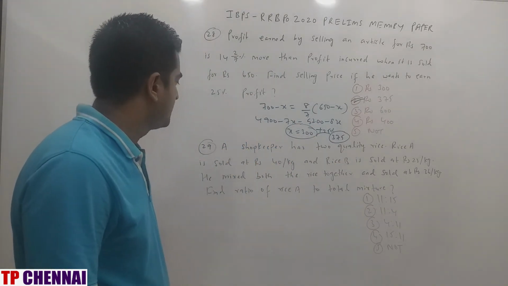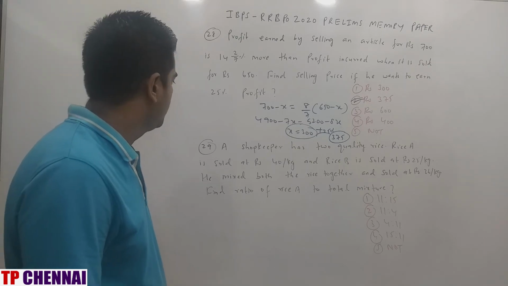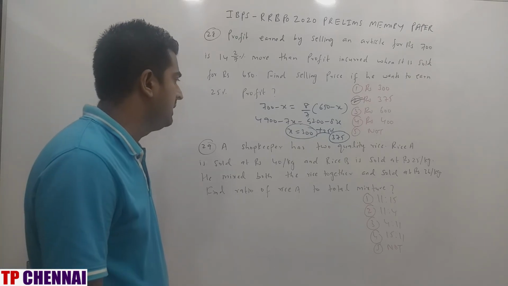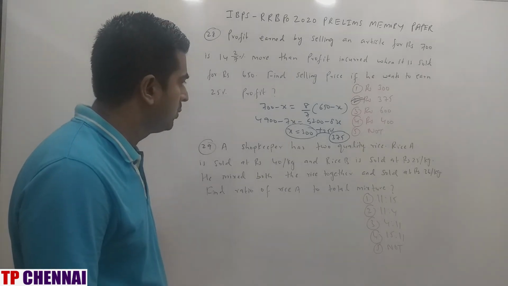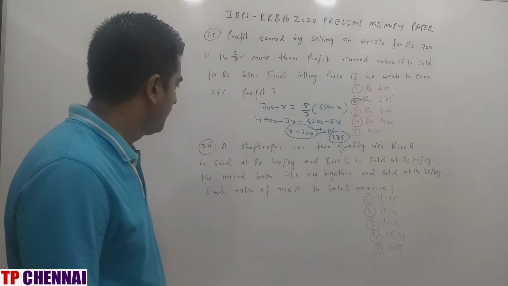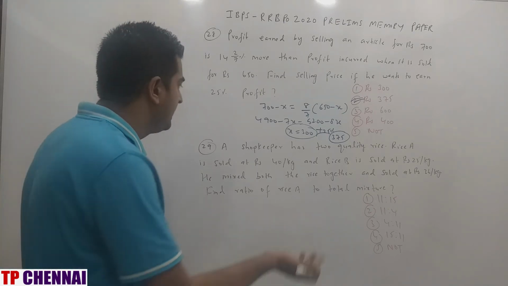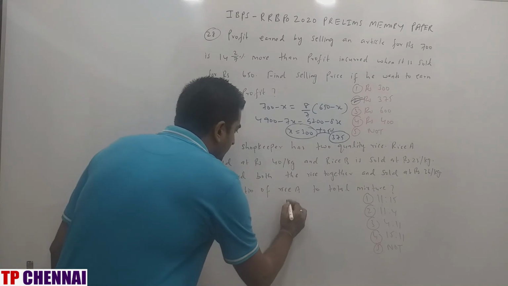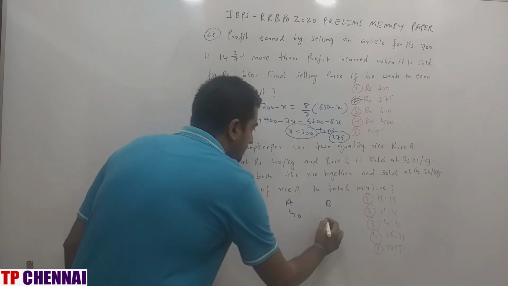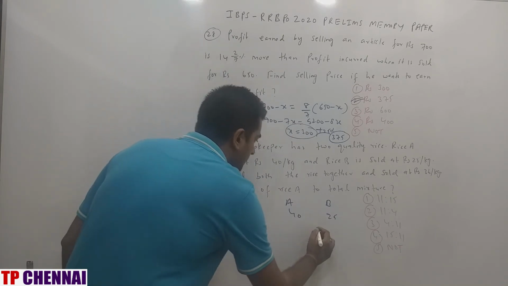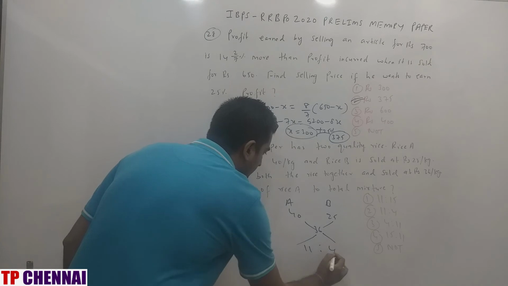Next one. A shopkeeper has two qualities of rice. Rice A is sold at rupees 40 per kg and rice B is sold at rupees 25 per kg. He mixed both the rice together and sold at rupees 36 per kg. Find the ratio of rice A to total mixture, not rice A to rice B. Allegation directly. So A and B, A is 40, B is 25, mixing is 36, difference is 11, difference is 4.